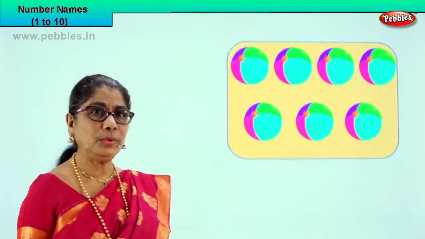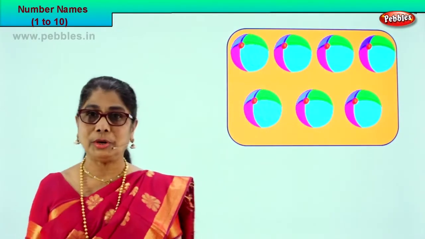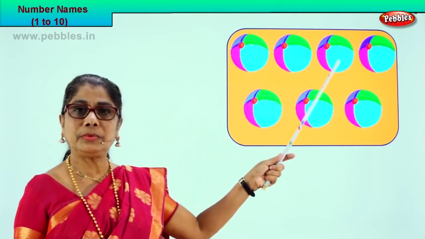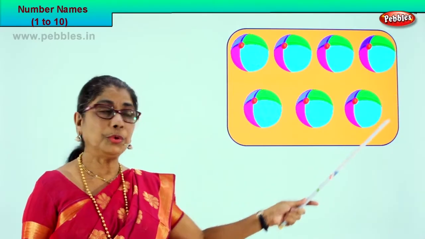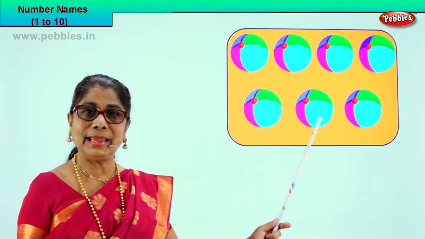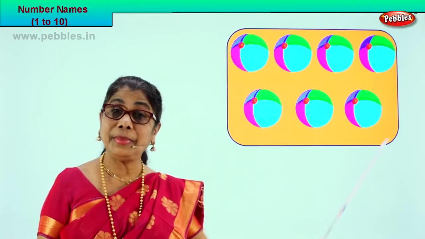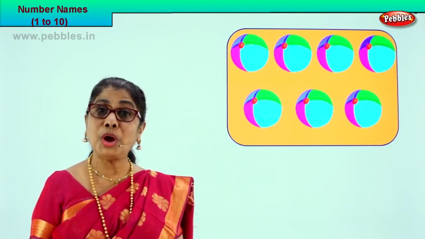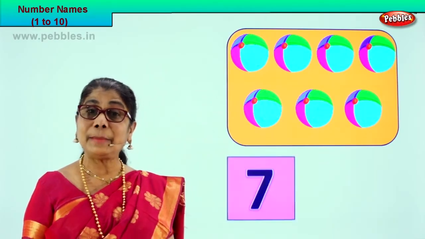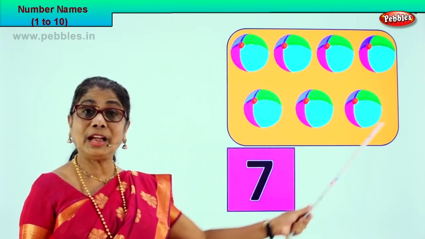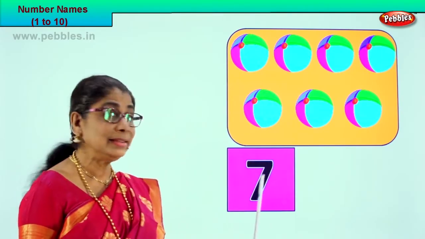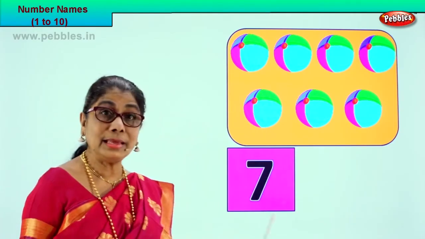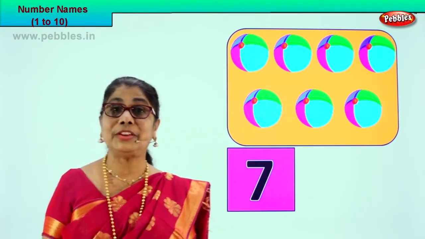Count. Let's count the beautiful, colorful balls here. Good. 1, 2, 3, 4, 5, 6, 7. How many are there? Altogether there are 7. Do you know how to write number 7? Represent this number we counted. Yes, this is number 7. You learn to recognize the number and write the number 7.